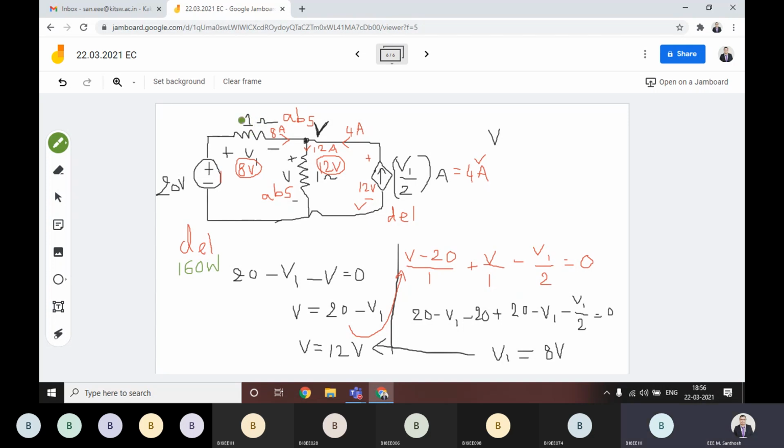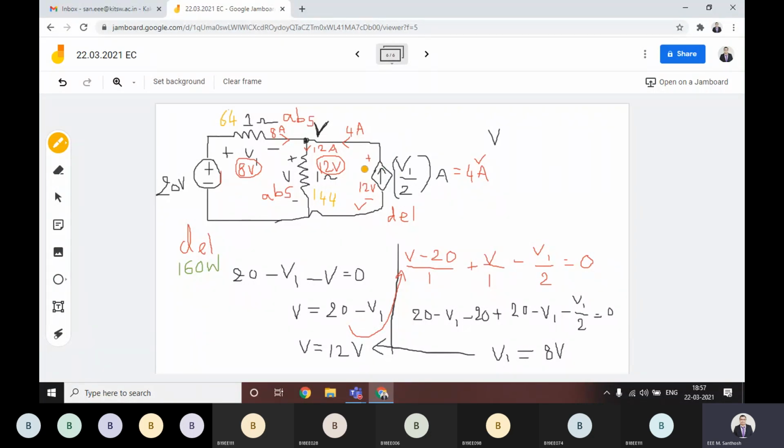That is the power absorbed for this 1 ohm. This 1 ohm, 64. Very good. Why? Because the current is 8 ampere and voltage is 8 volts. Obviously, this I will write with the yellow. This is 64. Okay. Then what about this resistance power? This is 12, how much? 144. This is 144.